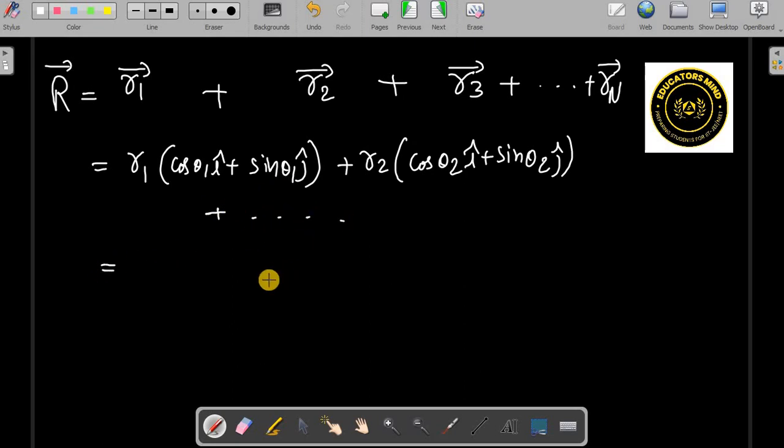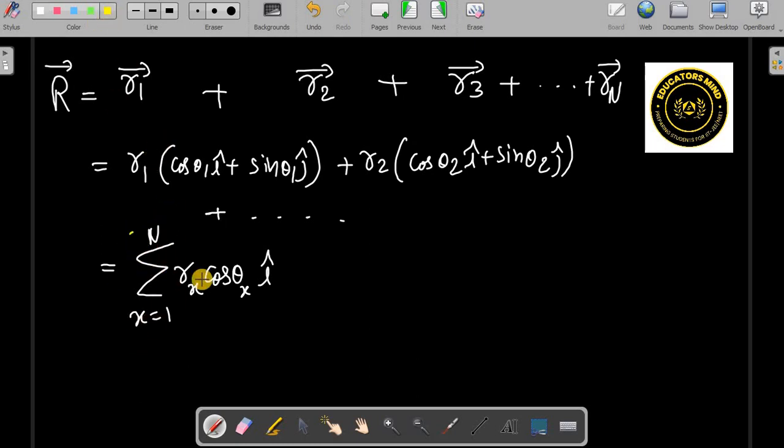So then the i cap terms you can club together and bring the sum of R1. This R1 you can take as Ri, or let us say some other symbol. Let us say you write Rx cos theta x, where x is going from 1 to n.